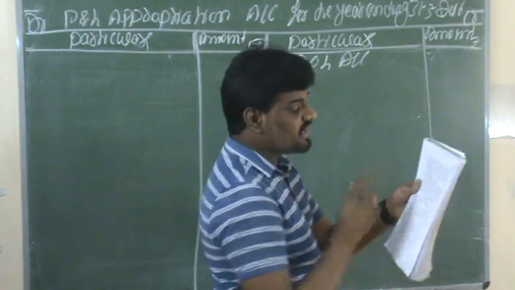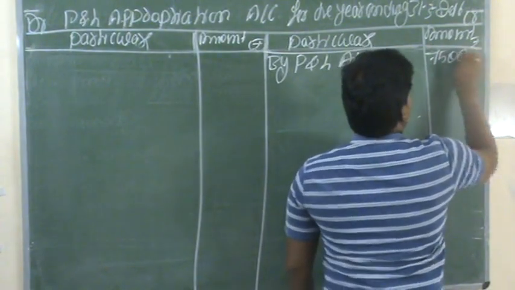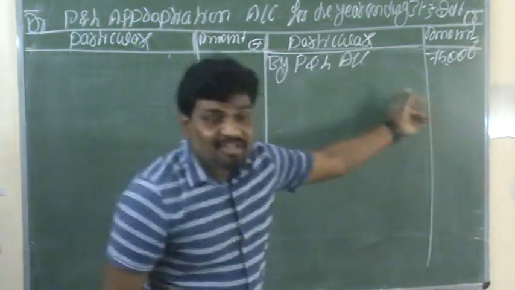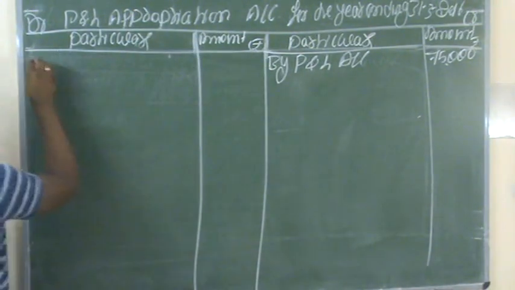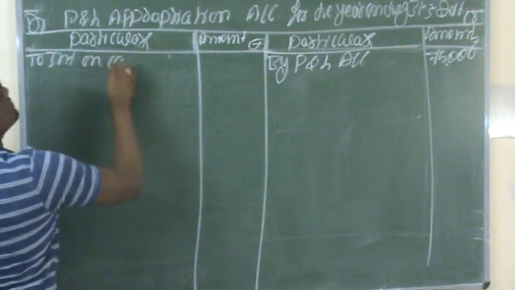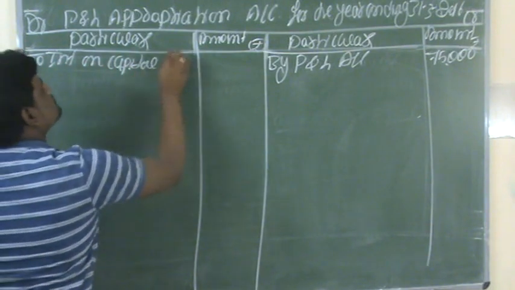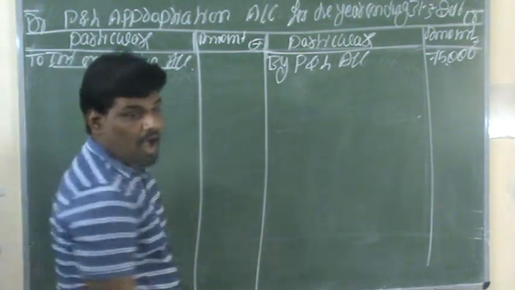Here the total profits are 75,000, before allowing interest on capital. Now we need to calculate interest on capital on the debit side, to interest on capital account.